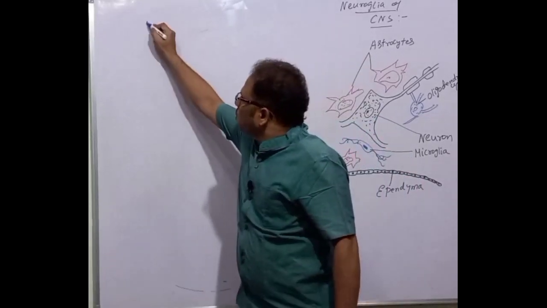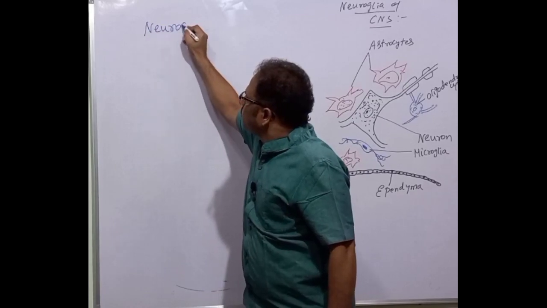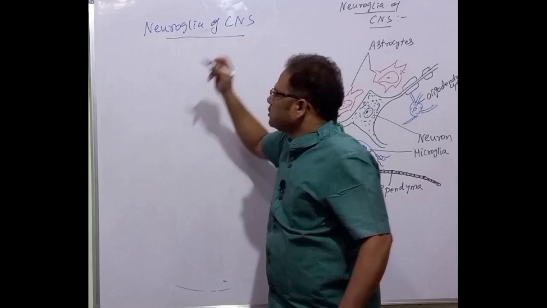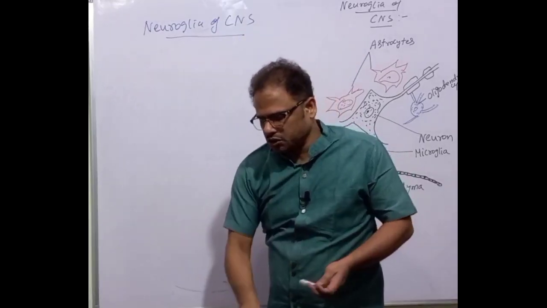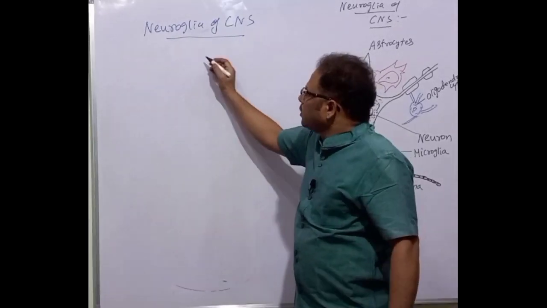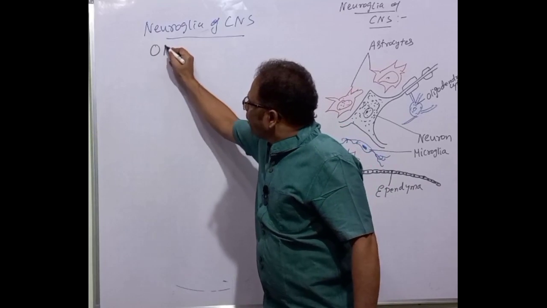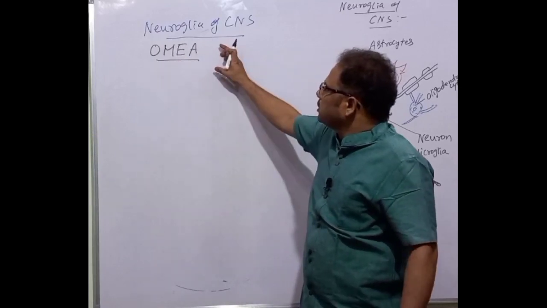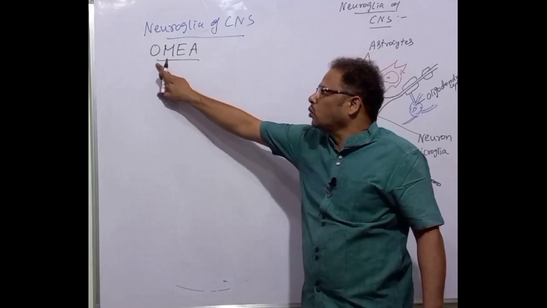First of all, neuroglia of CNS, central nervous system. Clear, but show. What is that? Just remember a code, OMIA. The cells which are present in the neuroglia of CNS come under OMIA.